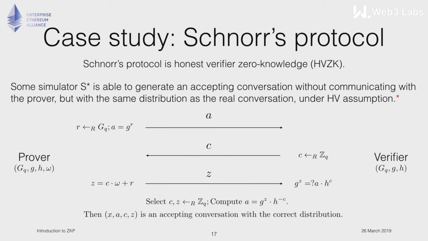And doesn't learn anything, again, translates into a cryptography game where in the real world we have the interaction between these two parties, prover and verifier, as written here in the slide. And in the ideal world, now we have a different machine, not the extractor, the simulator.